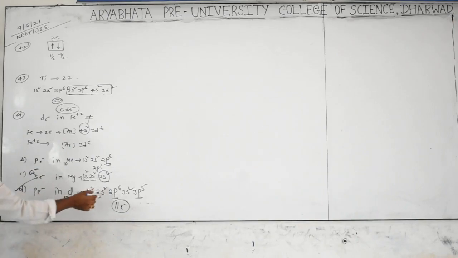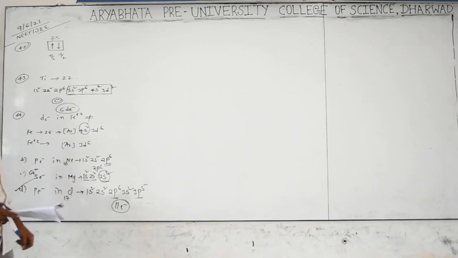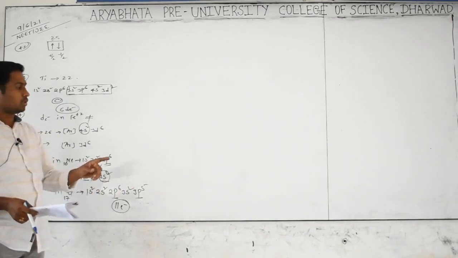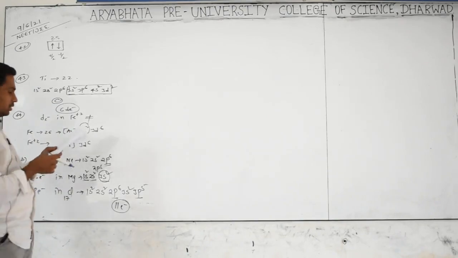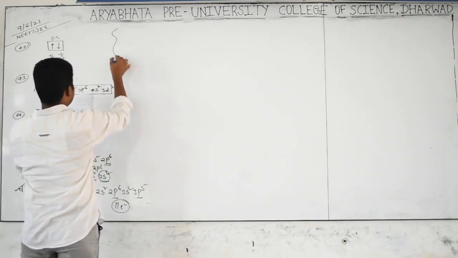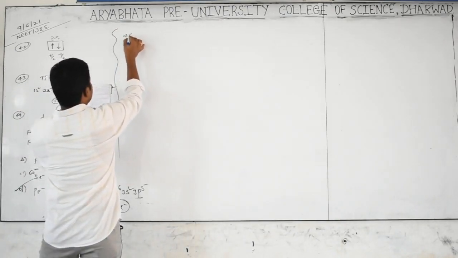Why? Having 11 electrons. Here 6 electrons, 6 electrons. That's why. So which is the option? Chlorine. Chlorine has 11 electrons in p orbital, thus it is not equal with 6 electrons in the d orbital. Are you clear? Yes. Go for 46 more.